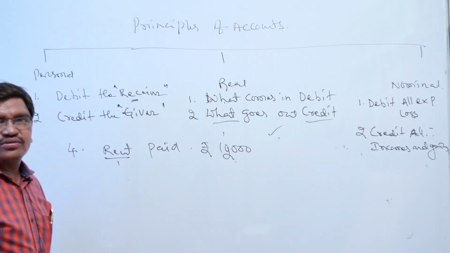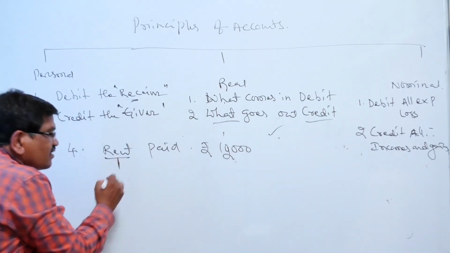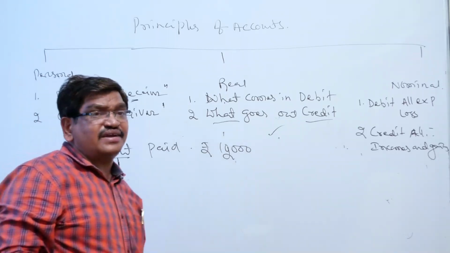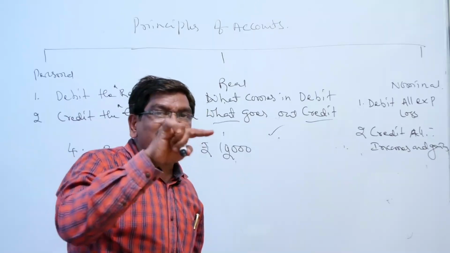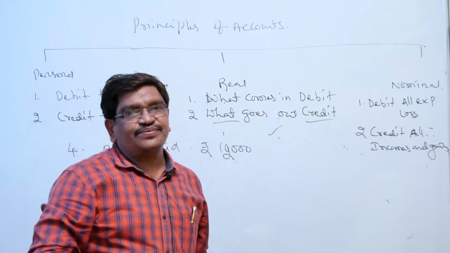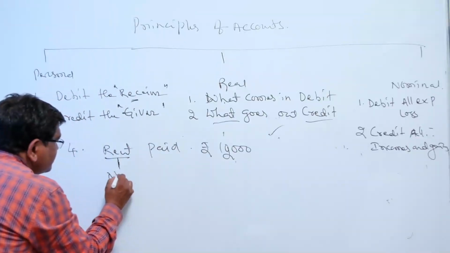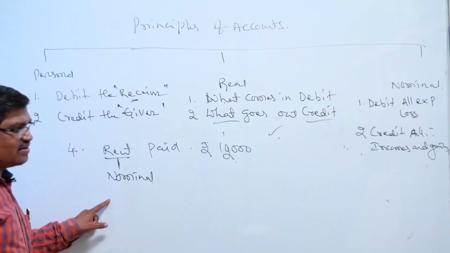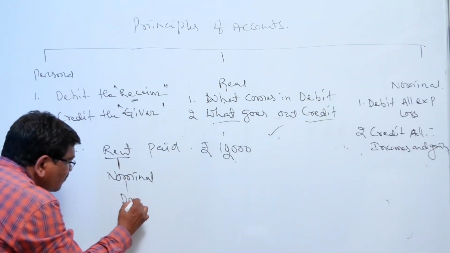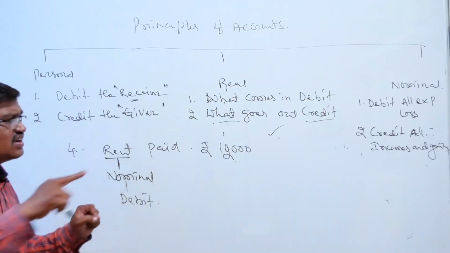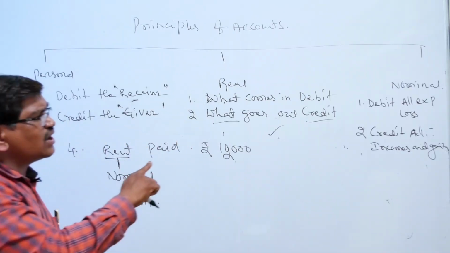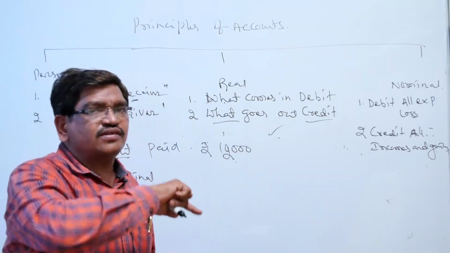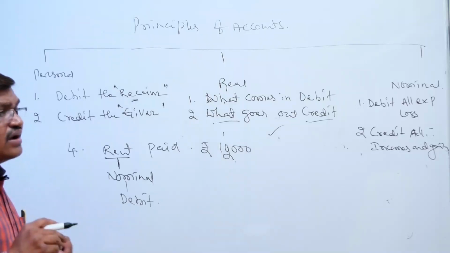Here rent is coming under what account? Rent is expenditure. We are paying. The nature of rent is expenditure. Expenditure is related to the nominal account. Here you can write nominal account. Okay, we got one nominal account. It is an expenditure. It should be debit. Because the nature of rent is expenditure, as per the principle of the nominal account, debit all the expenses and losses. Now it is debit. Another one is what?